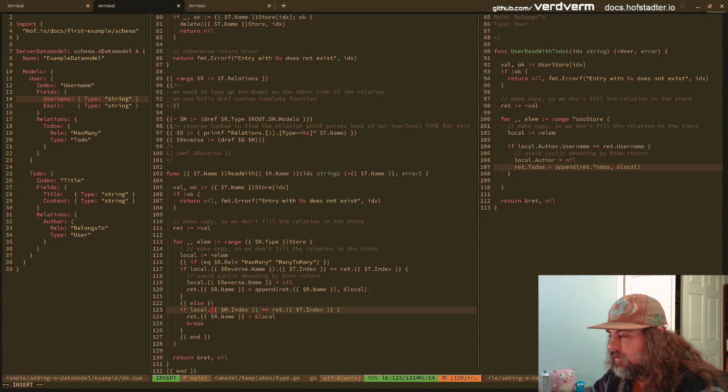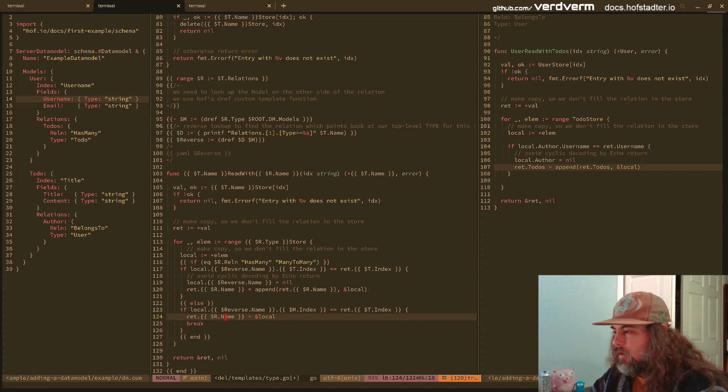This actually might need the reverse name, I'm not sure. It probably does. I'm not sure if this code is actually being tested. Testing generators is an interesting topic. And in this case, it wouldn't be a slice, it would just be a single object, and we're just going to set to the address of local and then break.